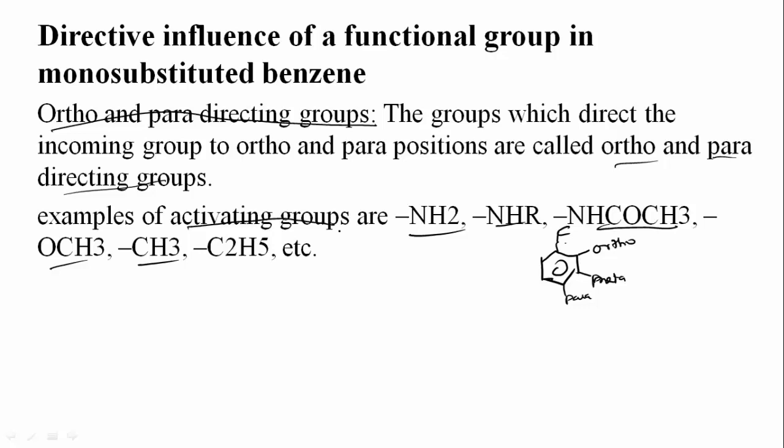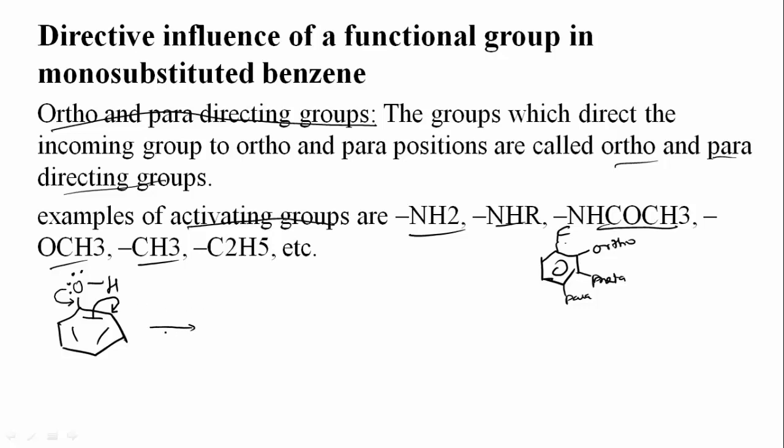Let us consider one example, then you can easily understand that. I have taken the benzene. Now this benzene is mono-substituted with an OH group, that is alcoholic group, and this oxygen consists of lone pair of electrons. Now what happens? How does it direct the incoming group? At what position will it direct? These lone pair of electrons will delocalize here, and thus these pi electrons get delocalized here.